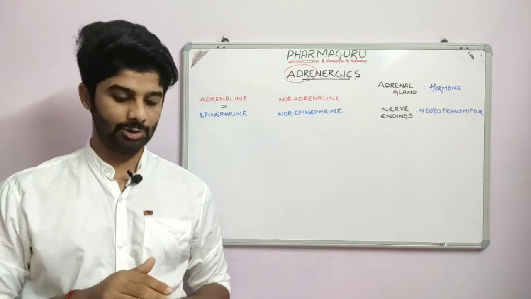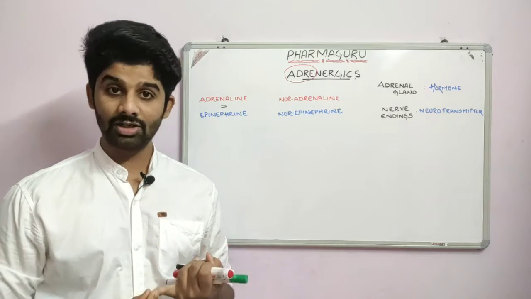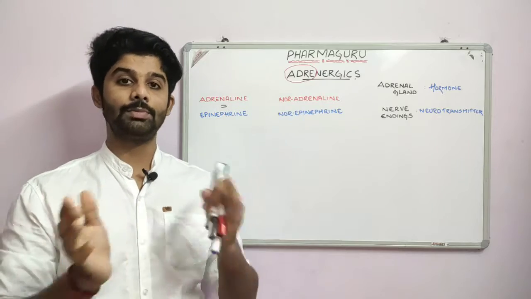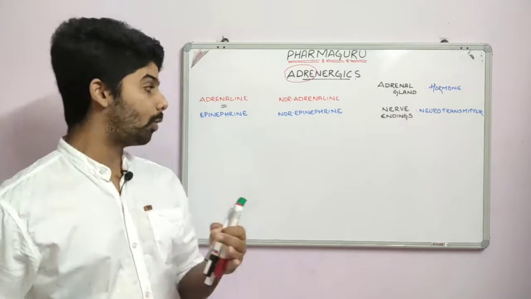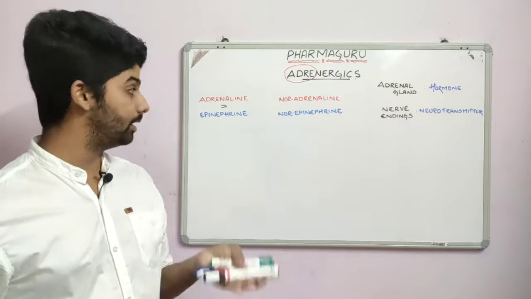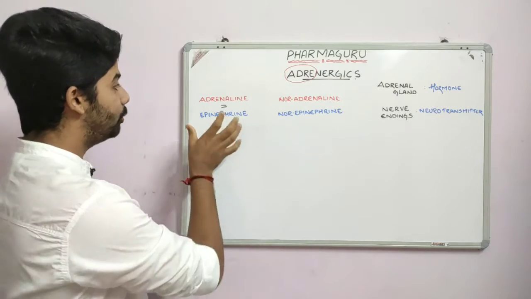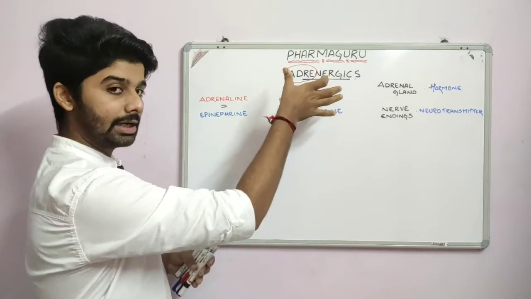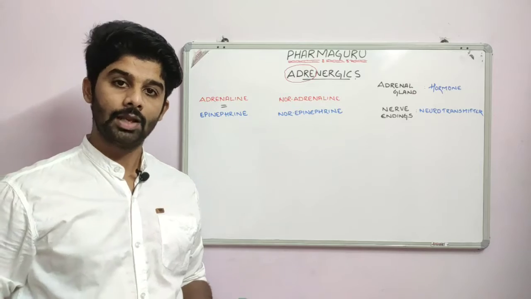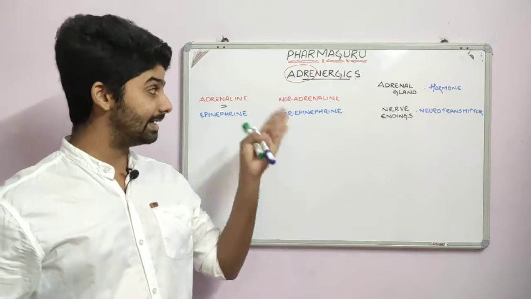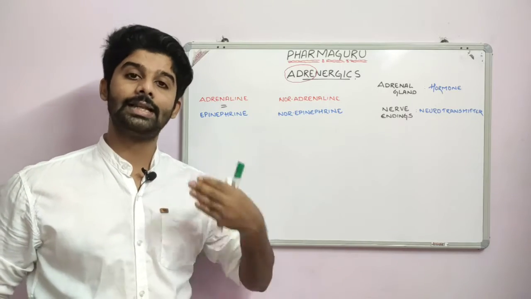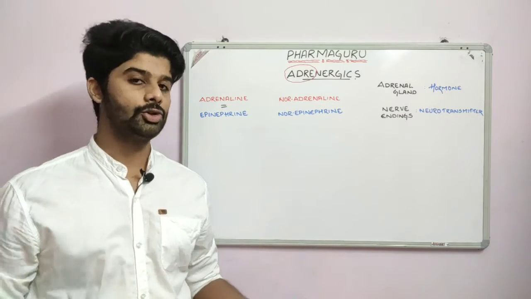Now we are clear with this. We know what adrenaline is. What are adrenergics? Something related to adrenaline. What is the association between adrenaline and noradrenaline? Is there any difference between adrenaline, epinephrine, or noradrenaline, norepinephrine? No difference. Why do we term adrenaline different and noradrenaline different? Because one has more effect on the heart, the other has more effect on blood vessels. We are clear with that. Now we know whether the adrenergics are hormones or neurotransmitters. If they are produced by the adrenal gland, they are hormones. If they are produced by nerve endings, they are neurotransmitters.